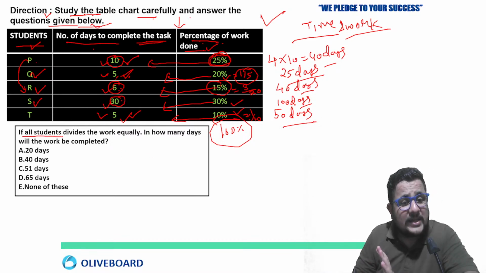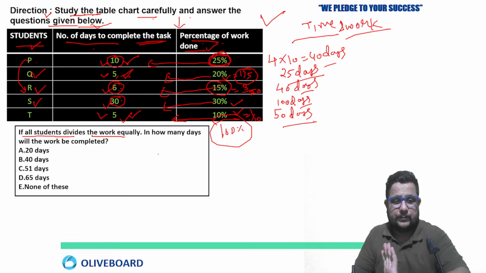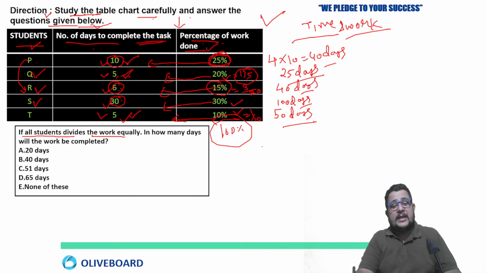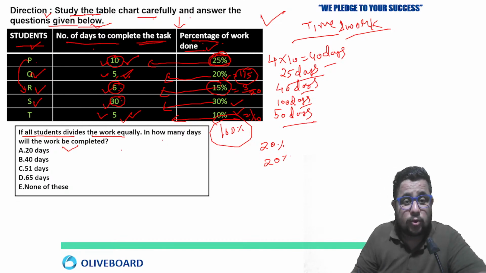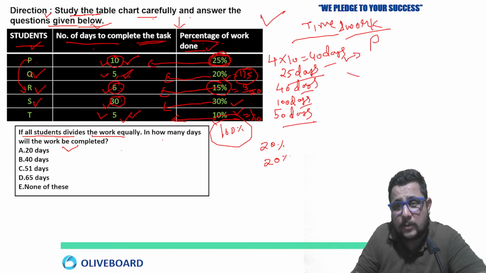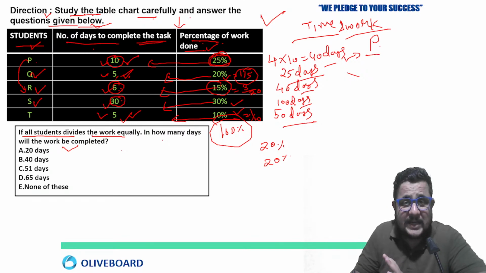Now if all the students divide the work equally, means all will do 20%. Very good, Suraj. 20%. All the work divided among all students. If all students divide the work equally, in how many days will the work be completed? Clear? So see, everyone will do 20% of the work. Let's talk about P here. P is completing the task in 40 days. Then 20% work in what?